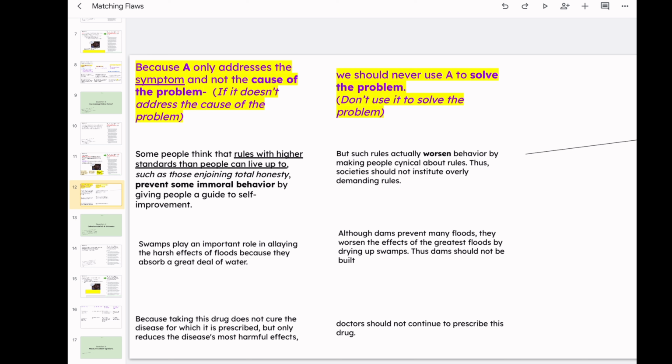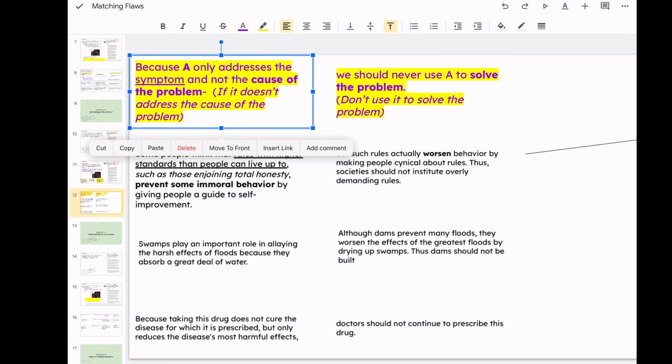Swamps play an important role in allaying the harsh effects of floods because they absorb a great deal of water, okay? And for the second part, although dams prevent many floods, they worsen effects of the greatest floods by drying up swamps.